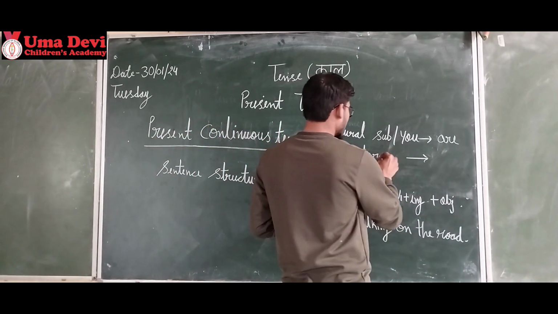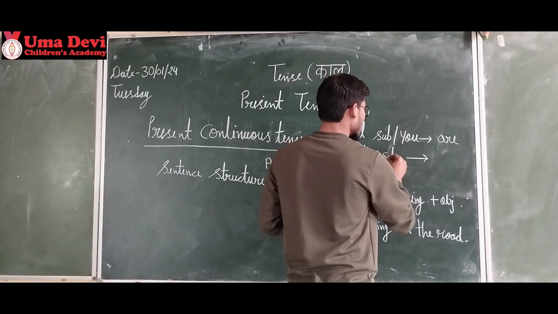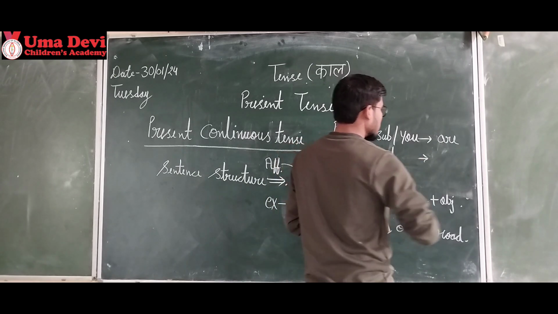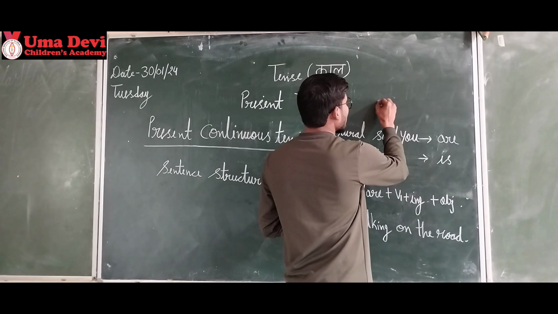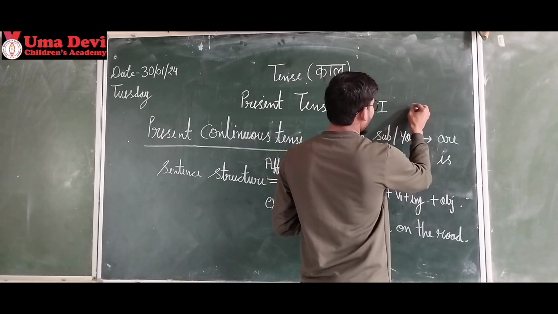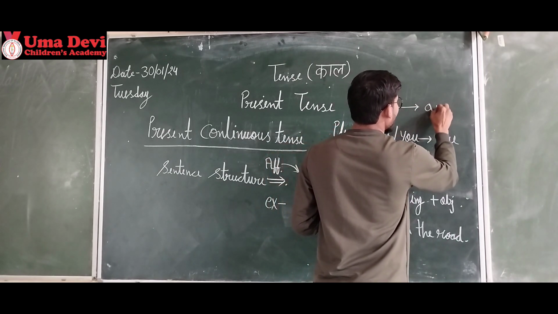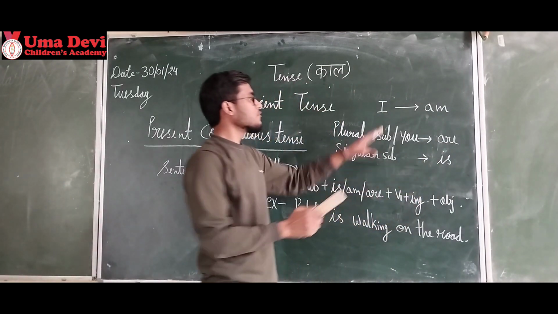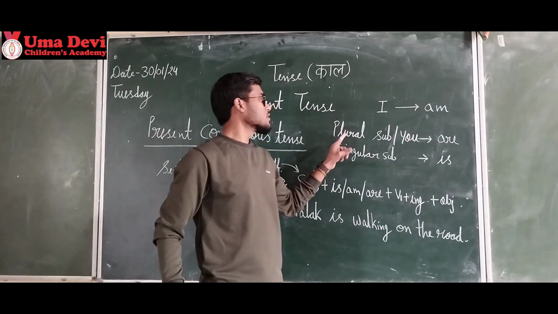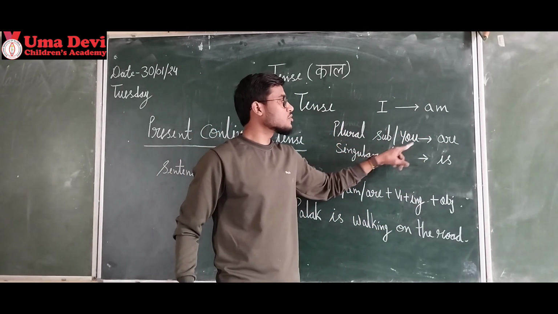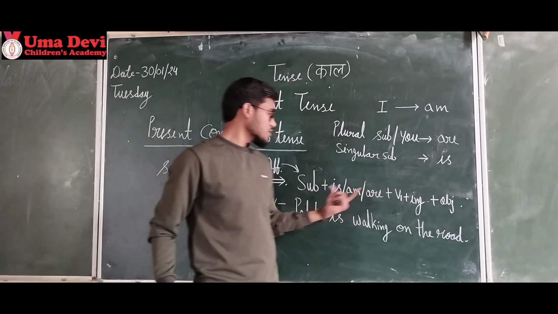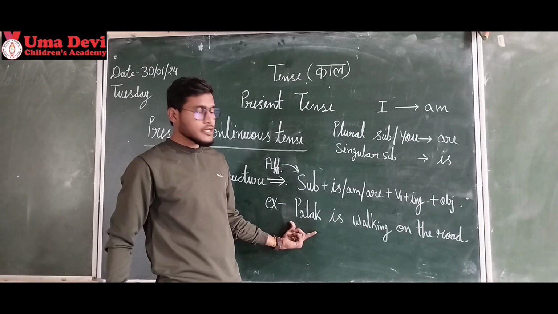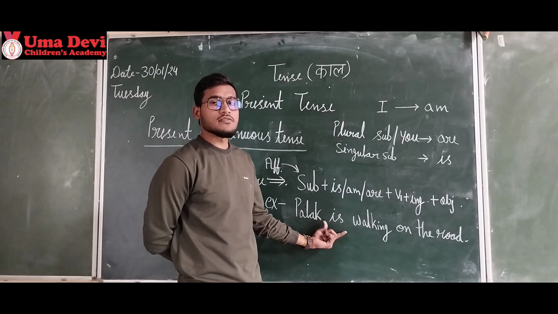Then singular subject we use is. And with I we use am. When the subject is I, we will use am. When the subject is plural or you, then we use are. When singular subject is there, we will use is. So Palak is a singular subject. That is why we are using is.